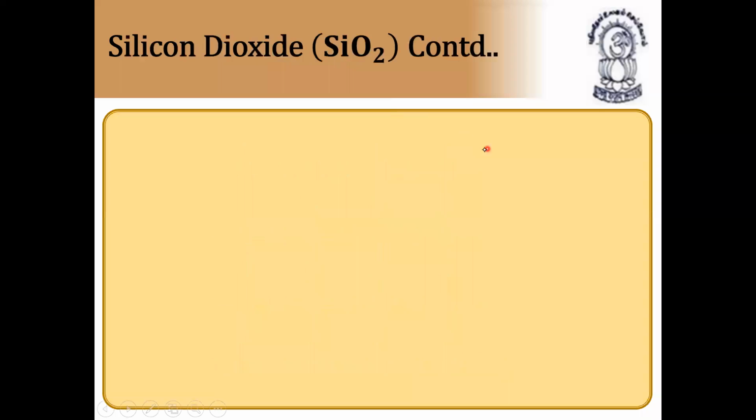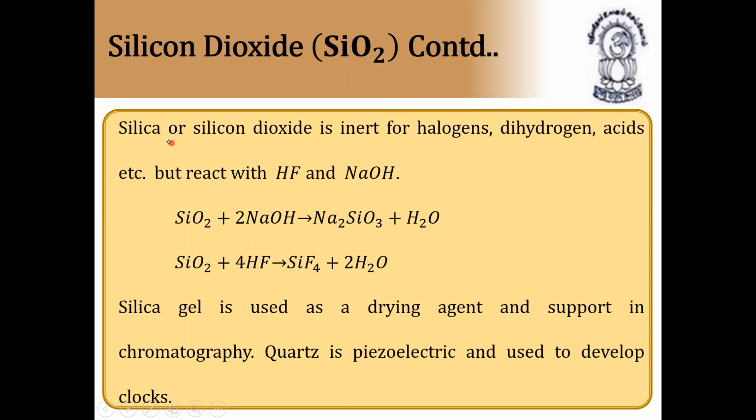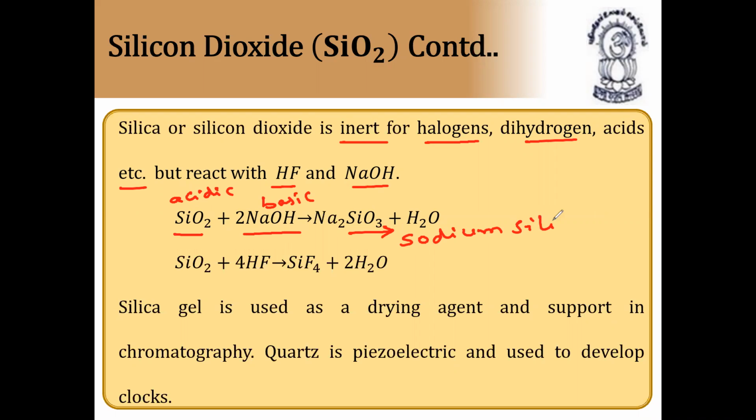Next, continuation. Silica or silicon dioxide is inert to halogens, dihydrogen, acids, etc., meaning it is not reactive with them. But it reacts with hydrogen fluoride and sodium hydroxide. Silicon dioxide, being acidic, combines with the basic sodium hydroxide and forms sodium silicate.